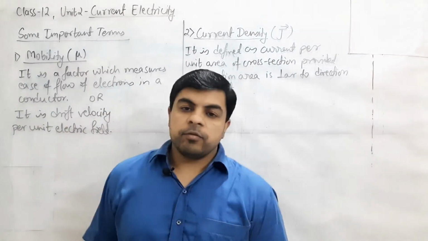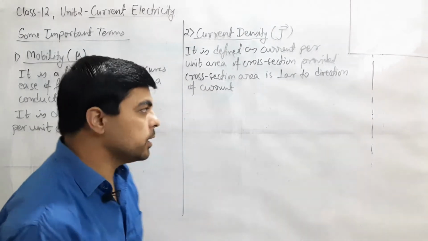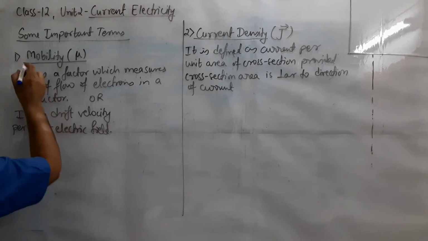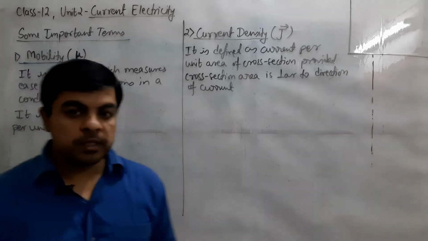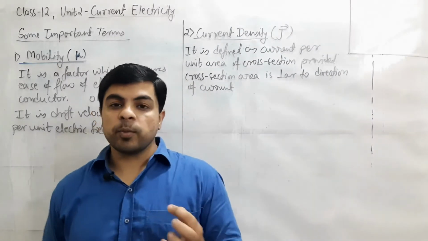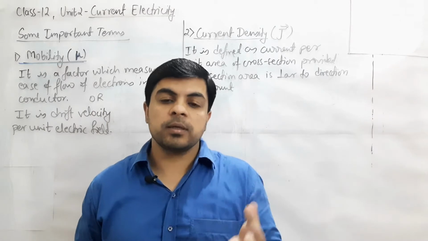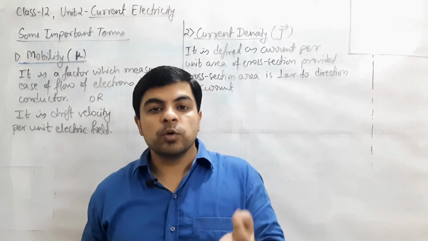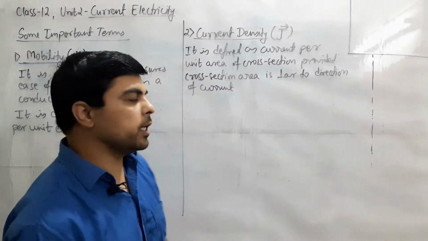After this we have to discuss a few important terms which we used to discuss in current electricity, and they have their significance in different places. So here the first term which we have to discuss is mobility. This word is derived from the word mobile, which makes the body movable. Here the word mobility refers to the ease of motion of the charge carriers through the conductor or through the medium through which they are flowing.